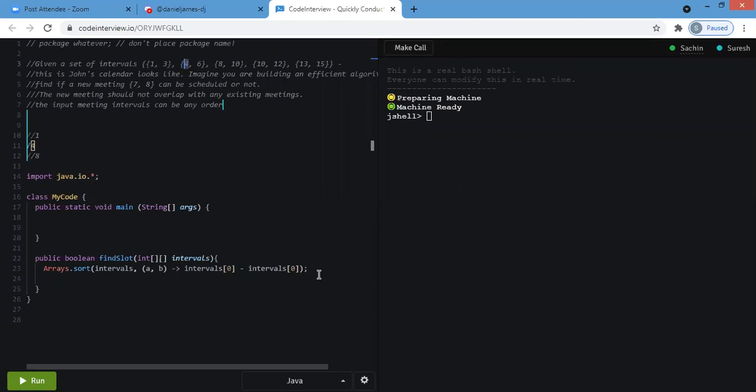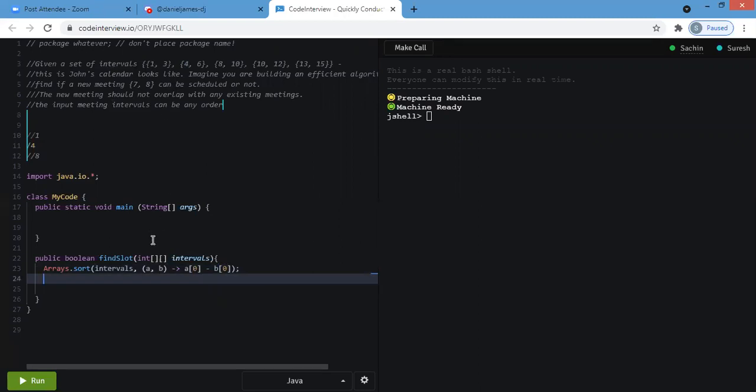I'm wondering, will it always return 0? Actually, sorry, not interval, A and B. Right, that makes sense. So A and B.